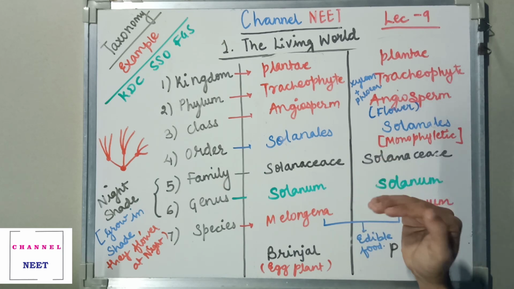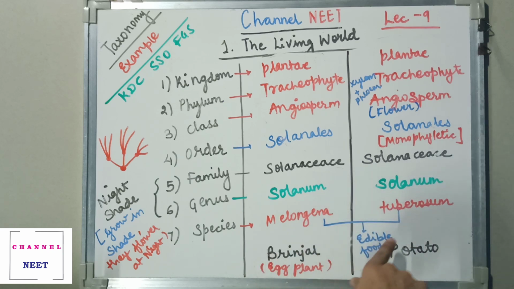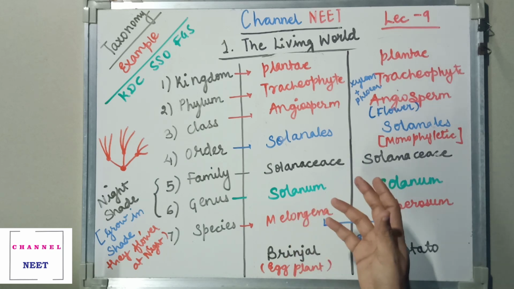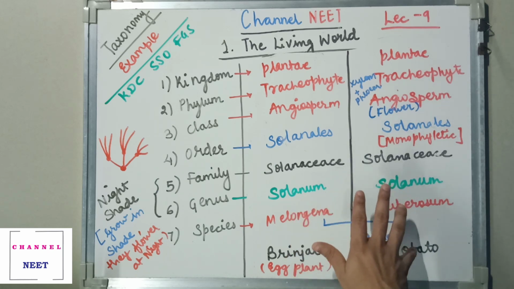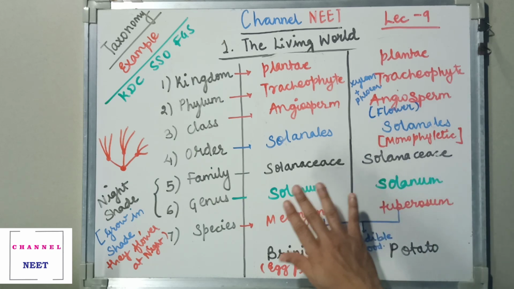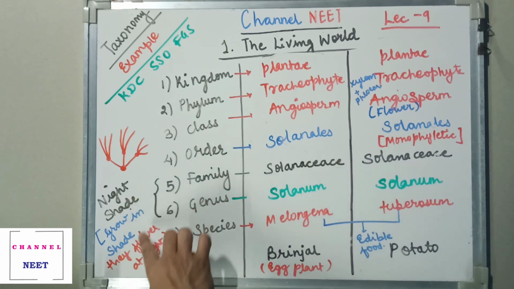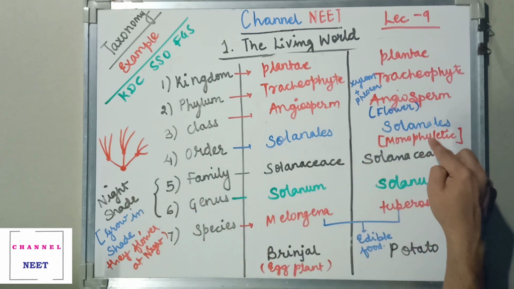Moving on, when we looked at the classification with respect to Plantae, we took two examples, brinjal and potato. These are both edible species. One is classified as melongena because of the bulb structure that comes above the ground, and the other is tuberosum, which grows inside the ground. Solanum and Solanaceae are nightshade plants: they grow in shade but they flower at night. Then monophyletic, the word for single origin with diversification.